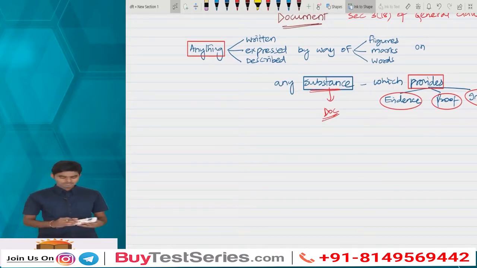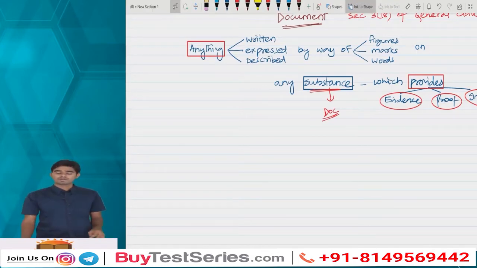Say for example, I have an AC remote. There is something written and expressed, both the words and the logo of that particular manufacturer, on a substance, being a TV remote here, which is giving me information about the manufacturer details and the symbol of that manufacturer. Then the substance is nothing but a document. So it need not be a paper to be a document as per Section 3, Subsection 18 of the General Clauses Act. It may be any substance which gives you some information, that is enough.